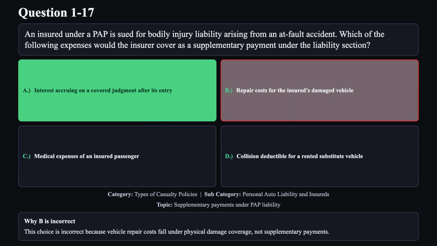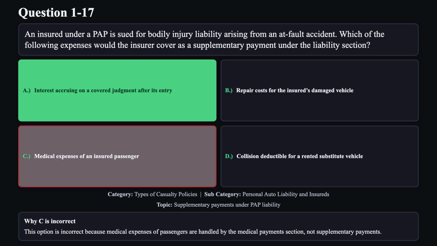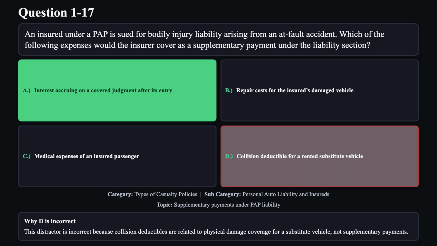Reason B is not correct. This choice is incorrect because vehicle repair costs fall under physical damage coverage, not supplementary payments. Reason C is not correct. This option is incorrect because medical expenses of passengers are handled by the medical payments section, not supplementary payments. Reason D is not correct. This distractor is incorrect because collision deductibles are related to physical damage coverage for a substitute vehicle, not supplementary payments.